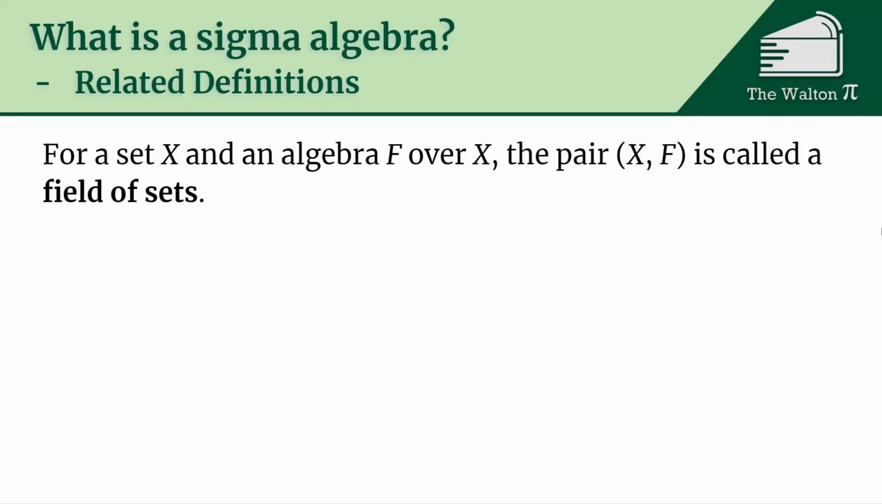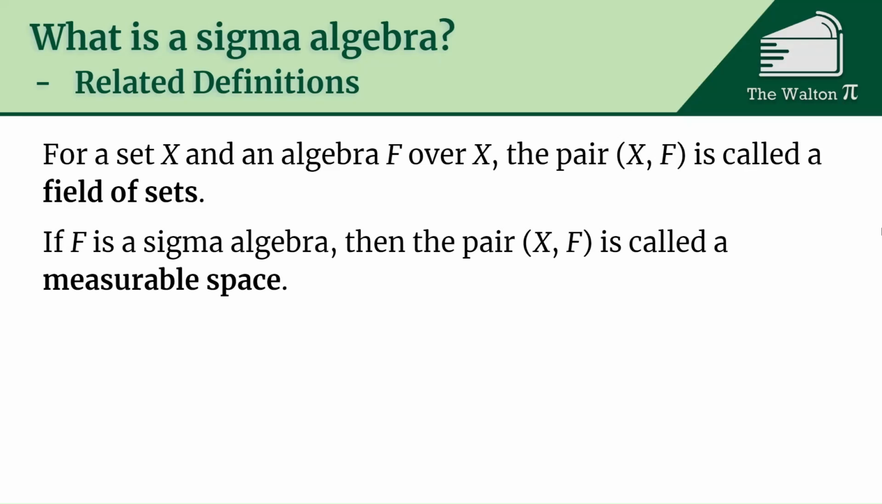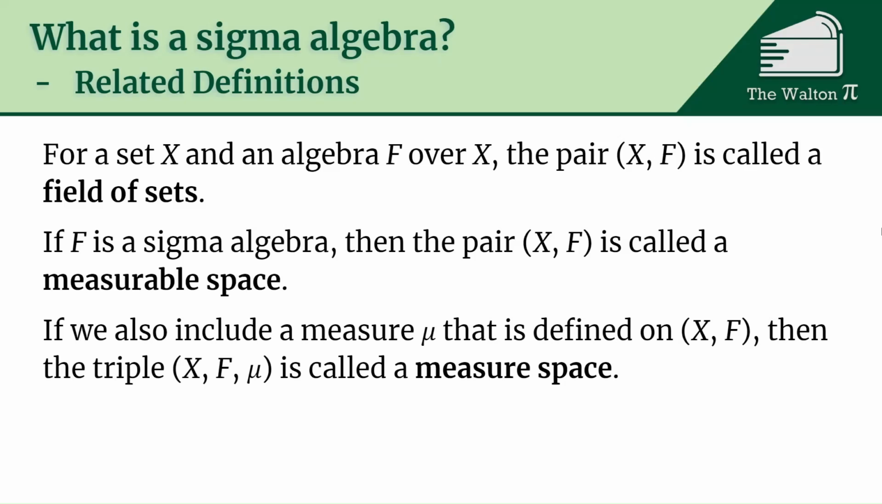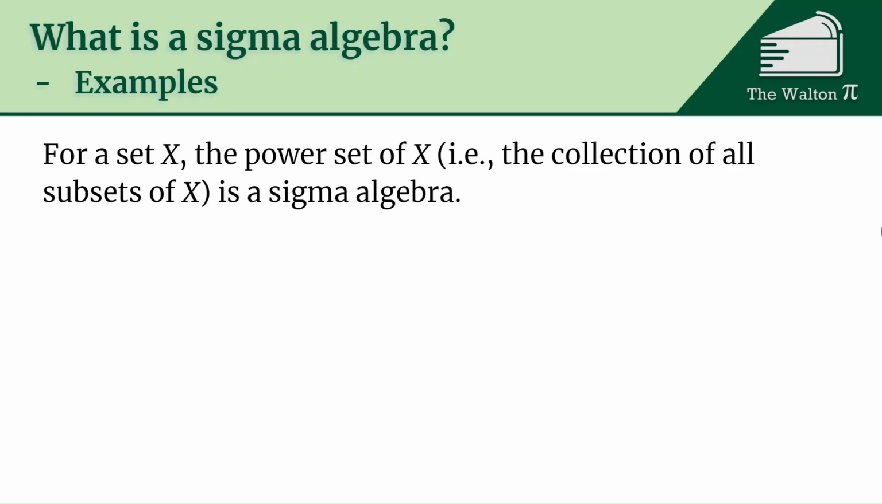For a set X and an algebra F over X, the pair (X, F) is called a field of sets. If F is a sigma algebra, then the pair (X, F) is called a measurable space. And if we also include the measure that's defined on (X, F), then the triple (X, F, μ) is going to be called a measure space. So let's look at a couple examples.